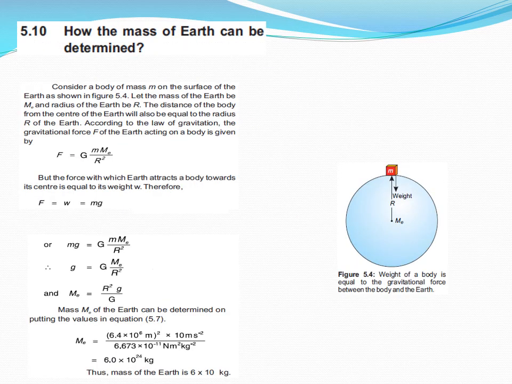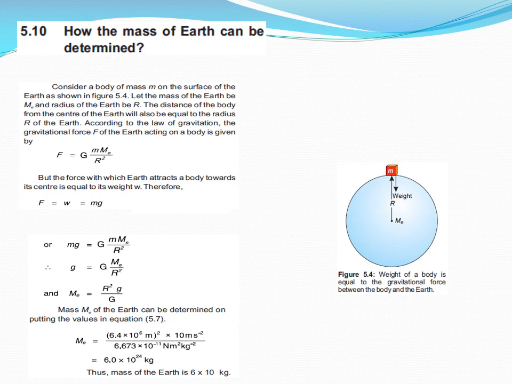Dear students, short question 5.10. It is again a revision because we talked about it in the first lecture. How can the mass of the Earth be determined? Here you see figure 5.4. Consider a body of mass m on the surface of the Earth as shown in figure 5.4. Let the mass of the Earth be me and the radius of the Earth be r.